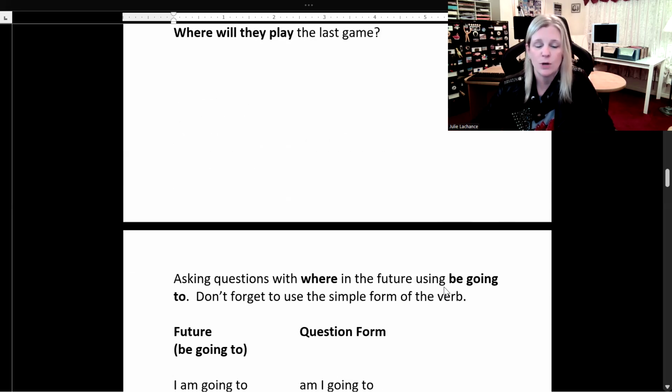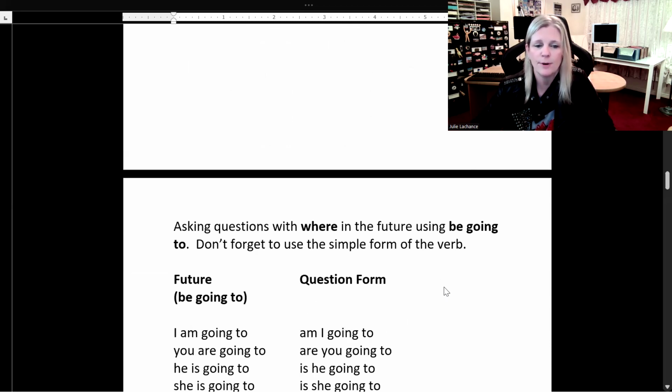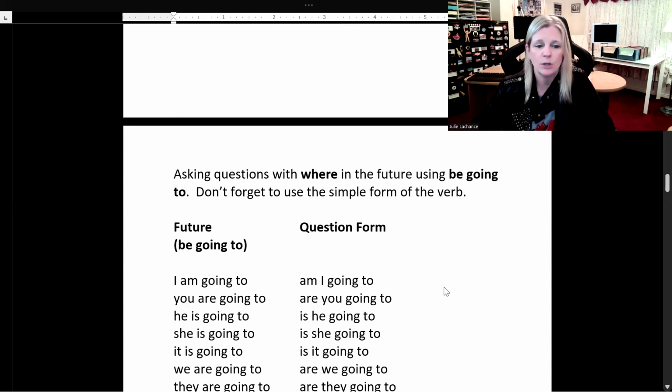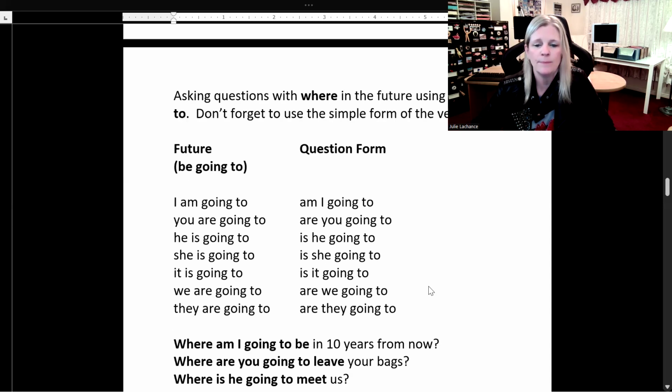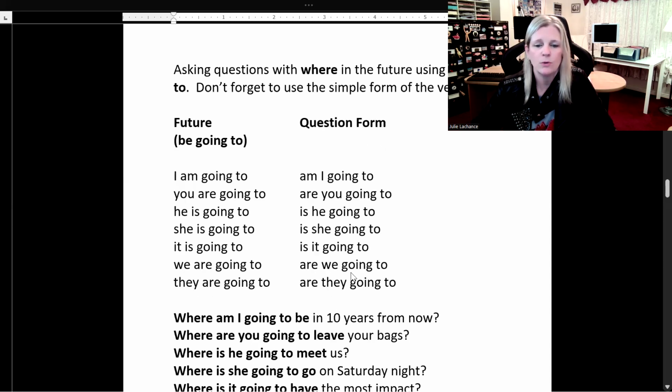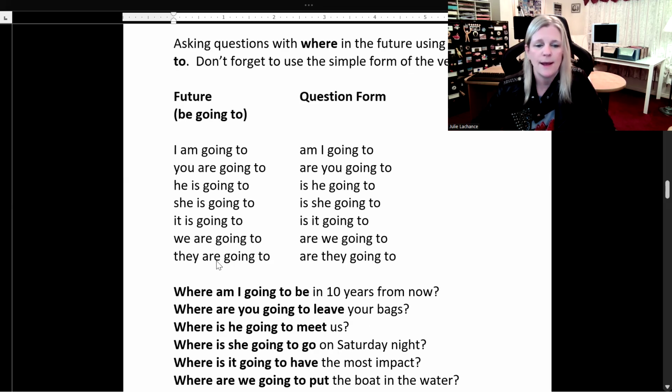Now we're going to be asking questions with where in the future using be going to, and don't forget to use the simple form of the verb. Future with be going to, I am going to, question form, am I going to? You are going to, are you going to? He, she, it is going to, is he, she, it going to? We are going to, are we going to? They are going to, are they going to?